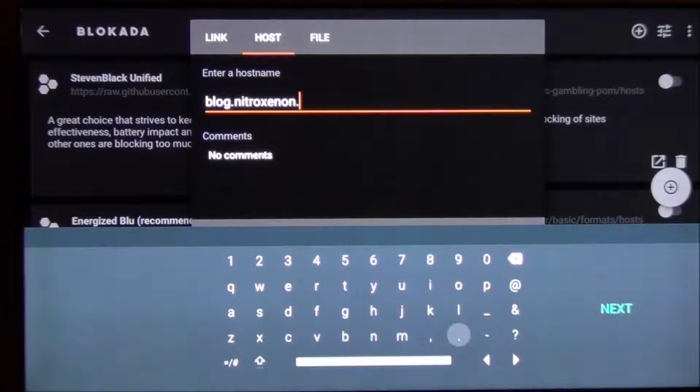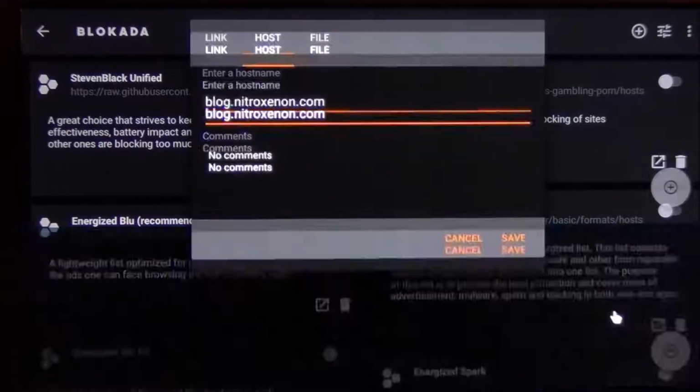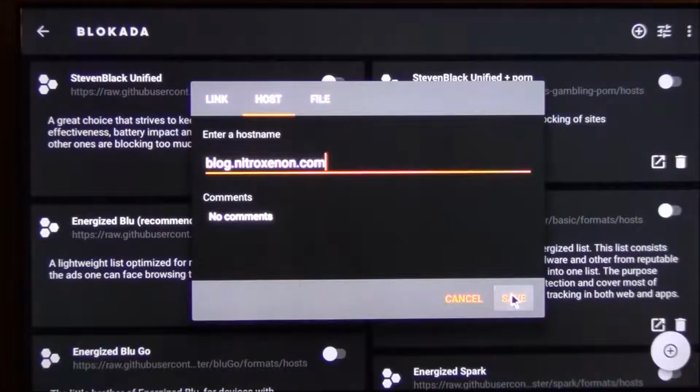So make sure to pause the video and type it in exactly the way you see it. Once you've done that, I'm going to click next. And then once you see this screen, click on save.